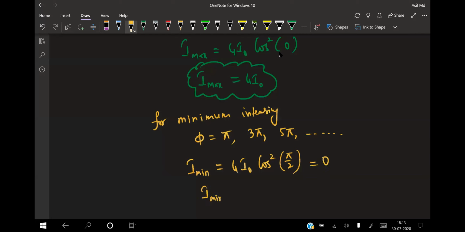So I minimum will be equal to 0 if both of them are the same. The maximum value is 4 times I naught and the minimum value is 0. Is that condition clear for everyone?